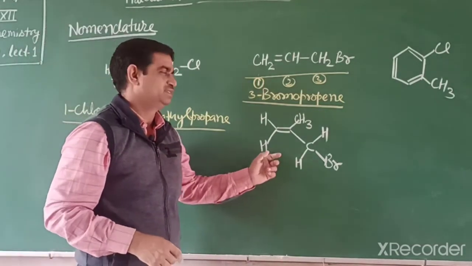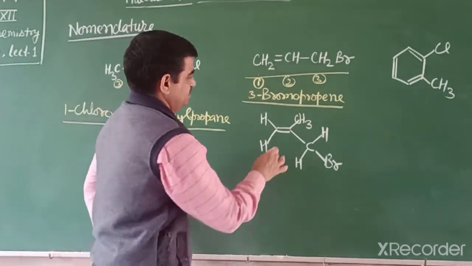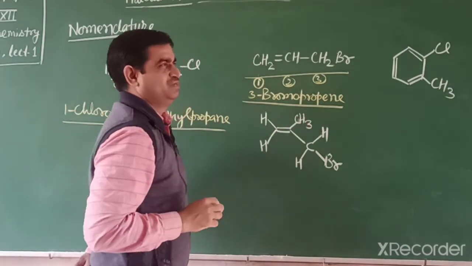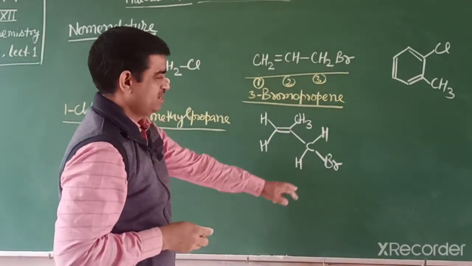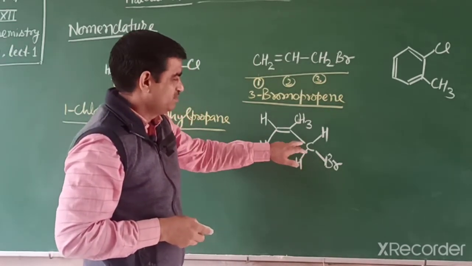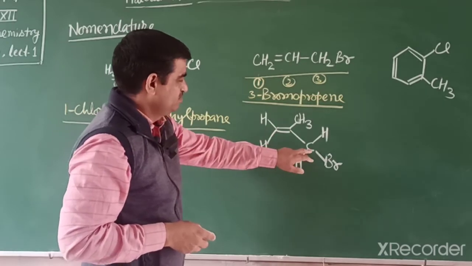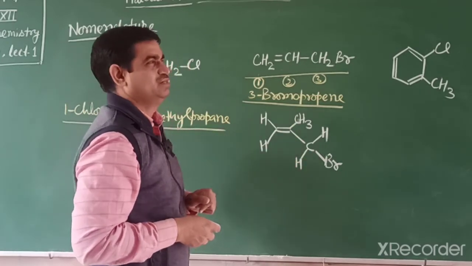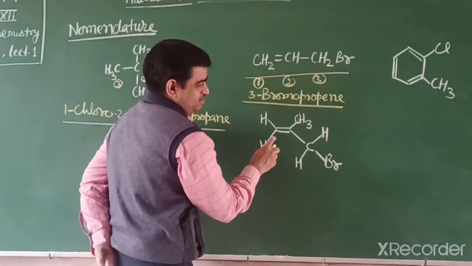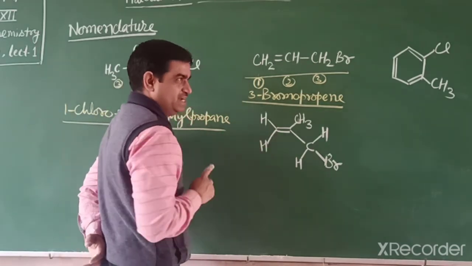Now this example. In this example, students generally get confused. They start from the bromine side carbon in this way, 1, 2, 3, which is wrong. We have to start from that side.